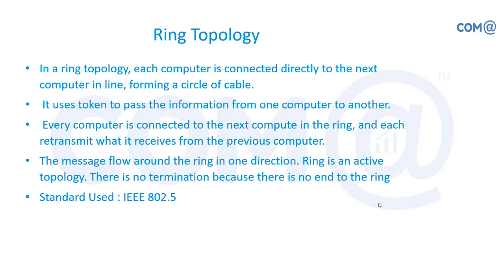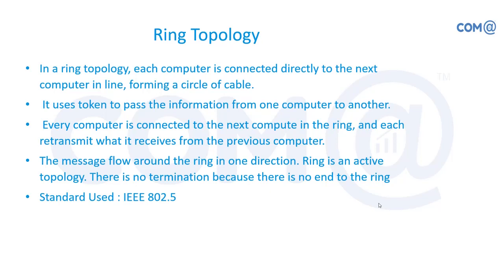Once the computer completes the transmission of data, it will release the token again. Again, the token will be passing around the ring topology. Once a system is free and ready to transmit data, it will accept the token. Then the transmission goes. That is the technology used, and that is very useful for avoiding collisions inside the network.